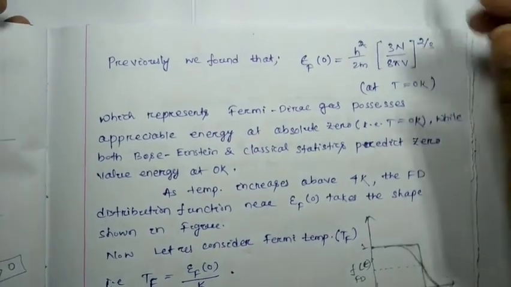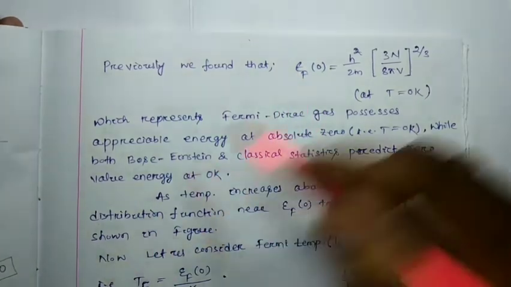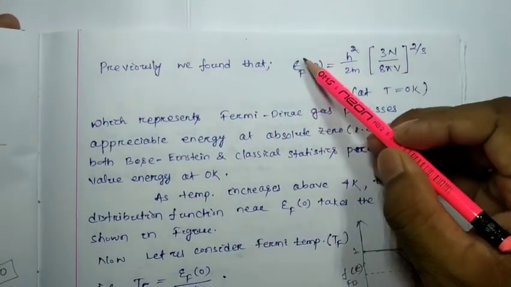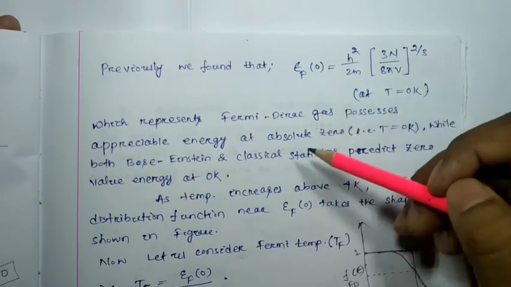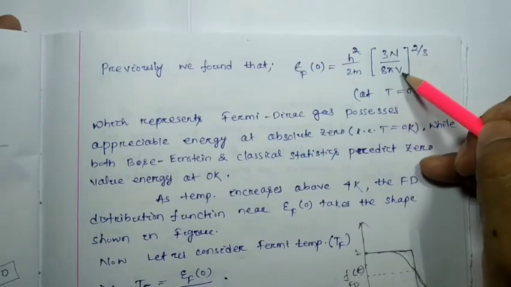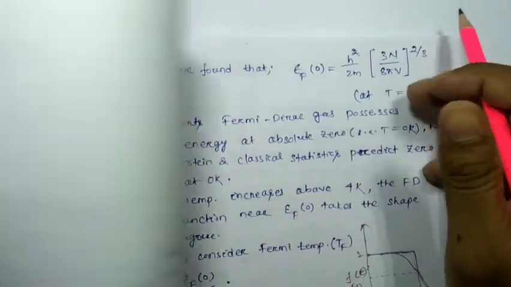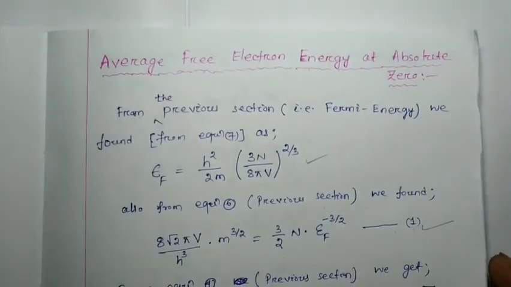Just watch. Okay, previously we found that epsilon F0, that means Fermi energy at 0 Kelvin, is equal to h square by 2m, 3N by 8 pi V to the power 3 by 2. You can check your note. You just go back and check your note.